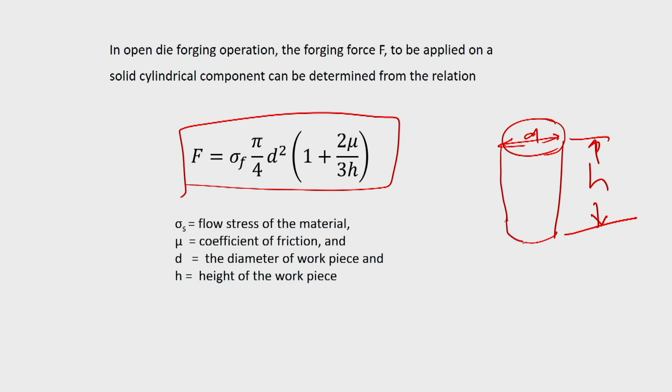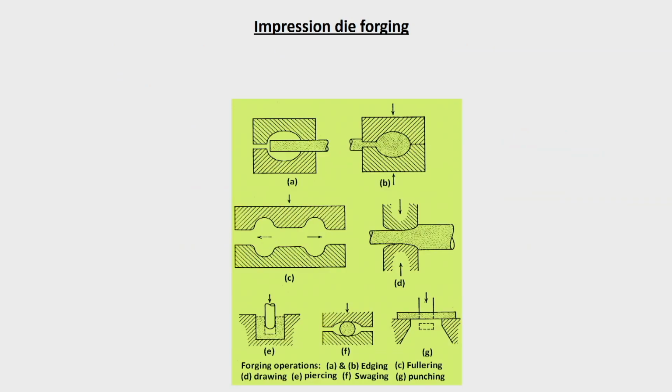You can see from this relationship itself, if mu is equal to 0, the force required will be very less. So, to reduce friction and have a free flow of the metal, you apply lubricant. Industrial lubricants are available, which people generally use for that purpose. So, this is a simple relationship by which we can determine the force necessary for open die forging.